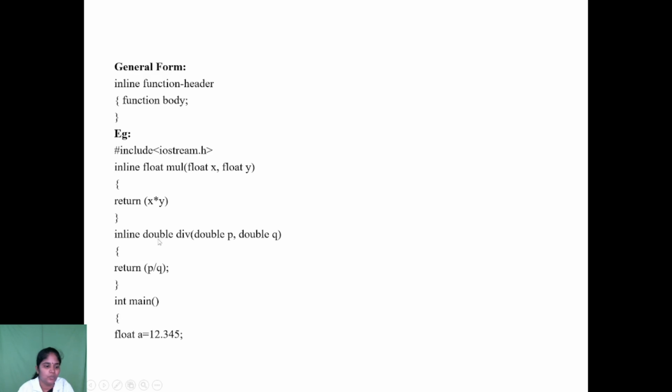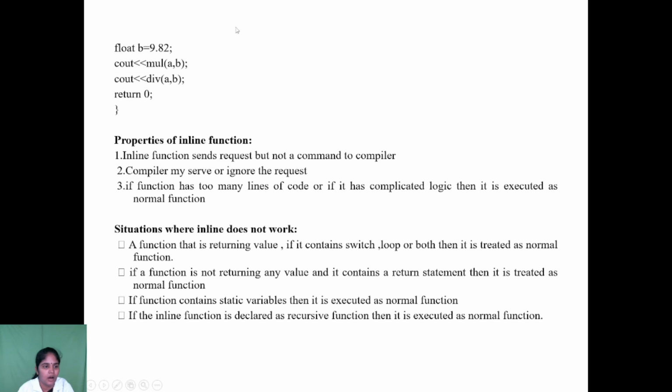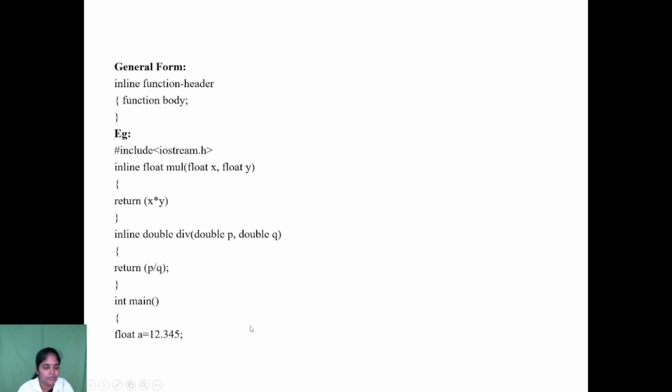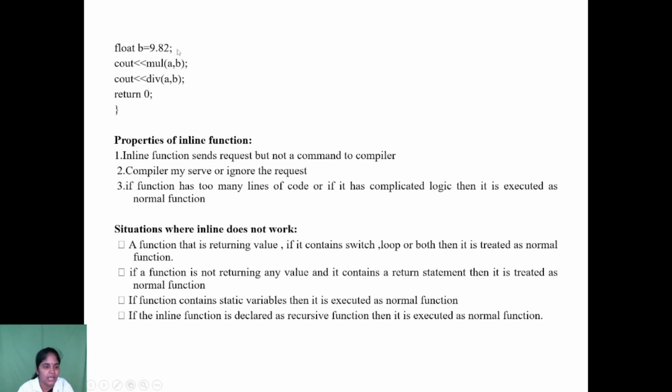How do we invoke an inline function? It is called just like a normal member function. From the main function we invoke the inline member functions mul and div, and you have to pass in the values. We are passing two member variables, a and b, where a is 12.345 and b is 9.82.